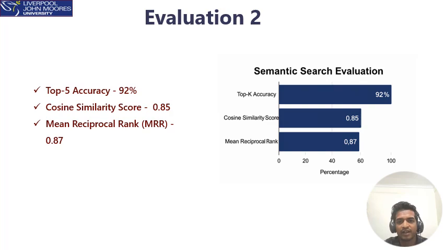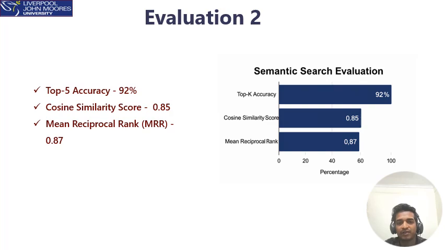In this slide, we evaluate how effectively our semantic search component retrieves the most relevant medical entity for a given user query. As discussed, our system uses sentence transformers to convert both queries and entities into high-dimensional embeddings, and FAISS is used to find the most similar vectors based on cosine similarity. To evaluate this retrieval step, we used three important metrics: top K accuracy. This tells us whether the correct entity appears in the top K retrieved results.